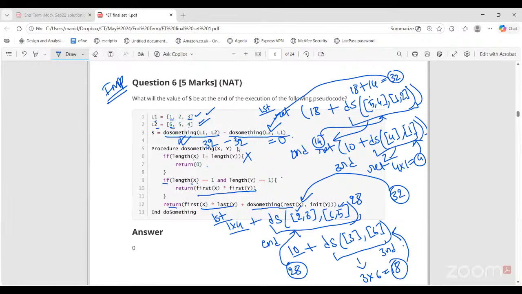Yes, ma'am. Ma'am, here this do something L1 comma L2 while performing that, like at the end, the list will become empty, right? At the end, list will not become empty. List will have one element. Both the lists will have one element. Okay, I mean it will be reduced, right? L1, L2, the original list. Yeah. So in the second, after the minus, do something L2, L1. Won't there be any effect?